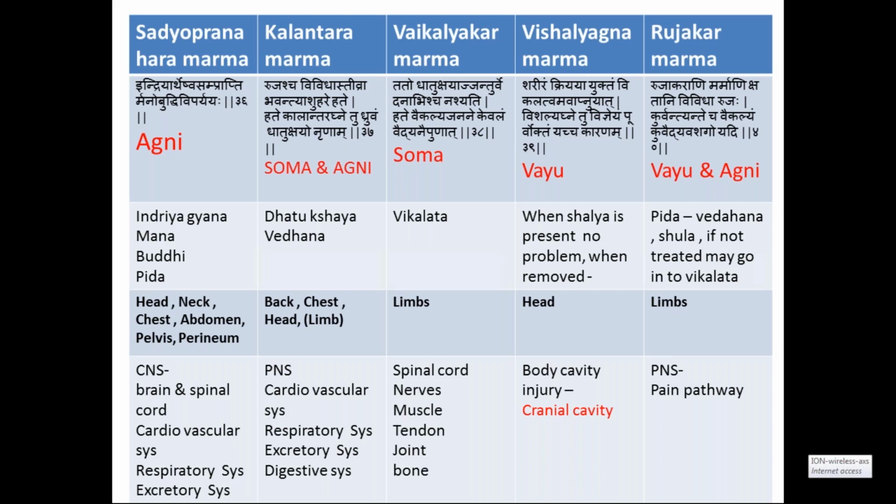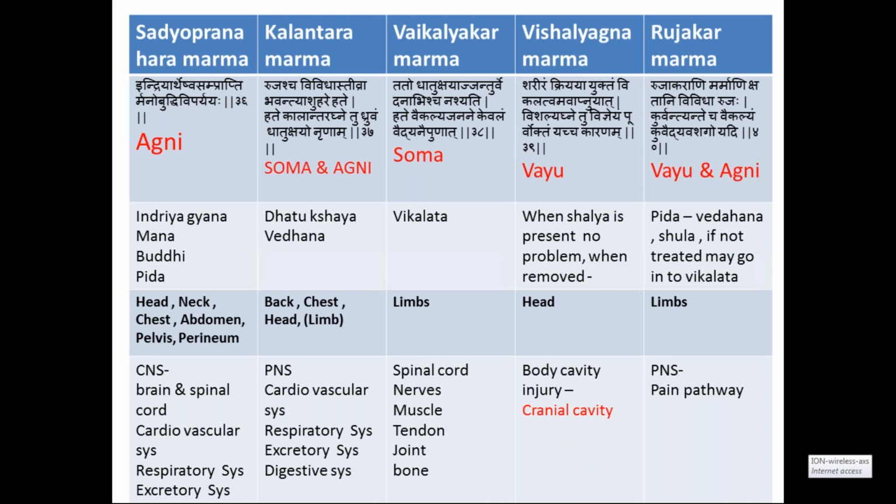Next, Vaikalyakara Marma, there is Vikalata or deformity. Deformity means what here? A person cannot walk properly. There is a problem with the gait. Gait means here walking style or sitting style or whatever it may be. There is a deformity means he may lose some muscle actions that may lead to the deformity of the limbs. It may be upper limb or lower limb. That's why that word is highlighted as Vaikalyakara, Vikalata.